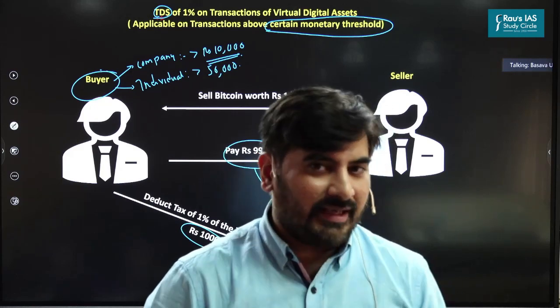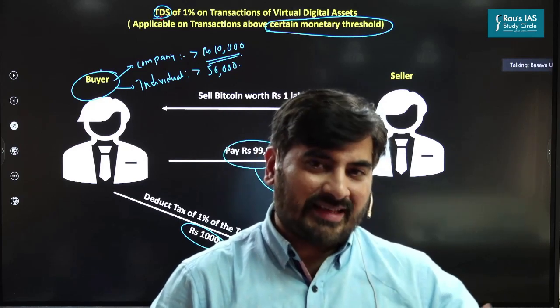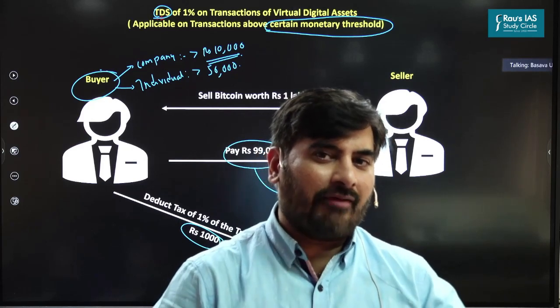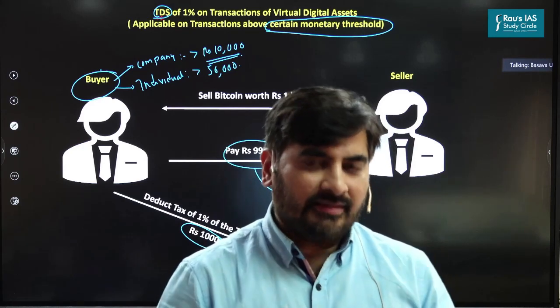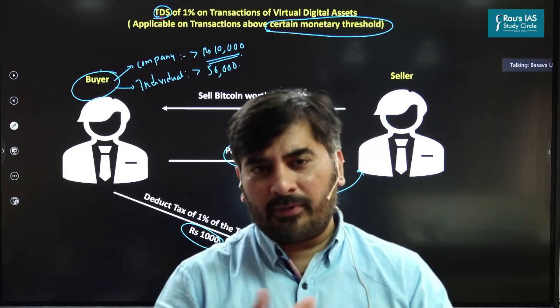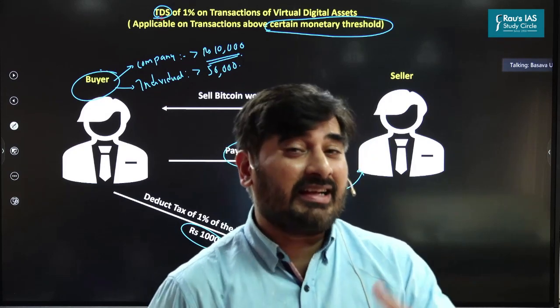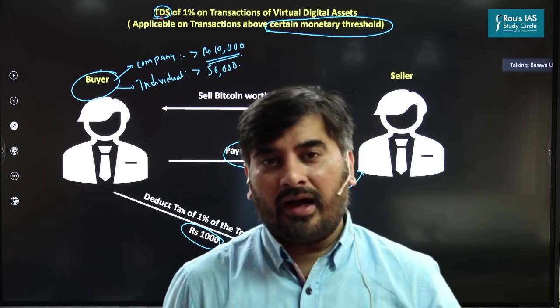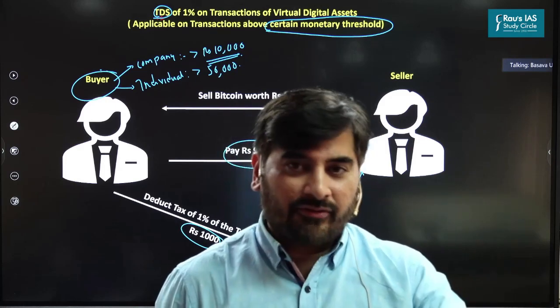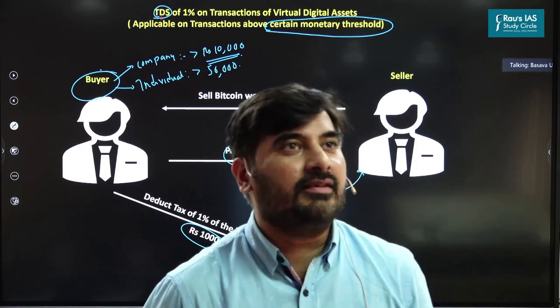So like I said, bringing crypto assets under the ambit of taxation, it's an evolving process. There are a lot of things which still need clarification, but I'm pretty sure that over a period of time, things will start evolving and we'll have much greater clarity as to how and what kind of reforms the government will introduce as far as taxing the crypto transactions is concerned.